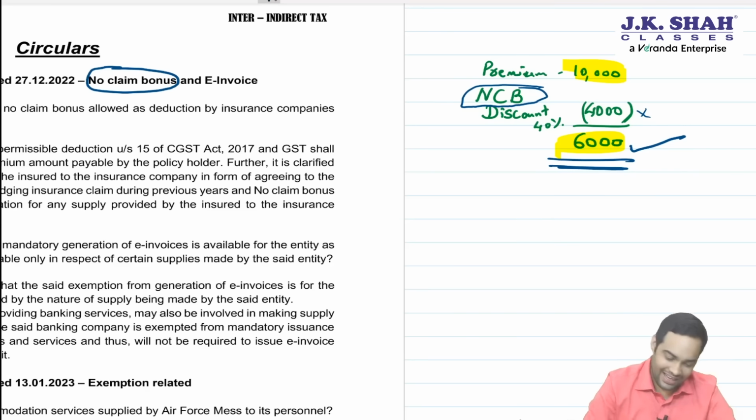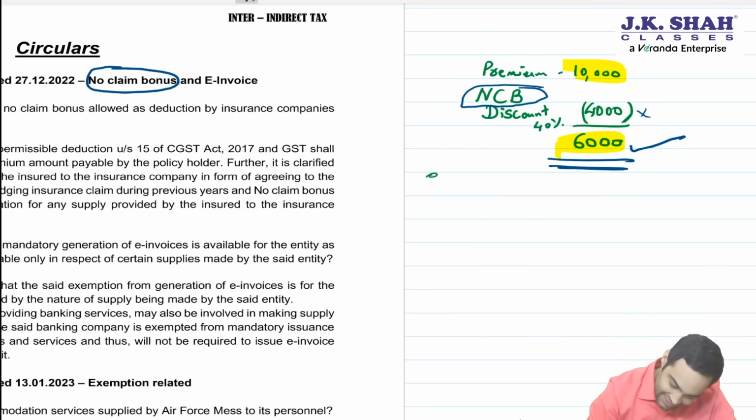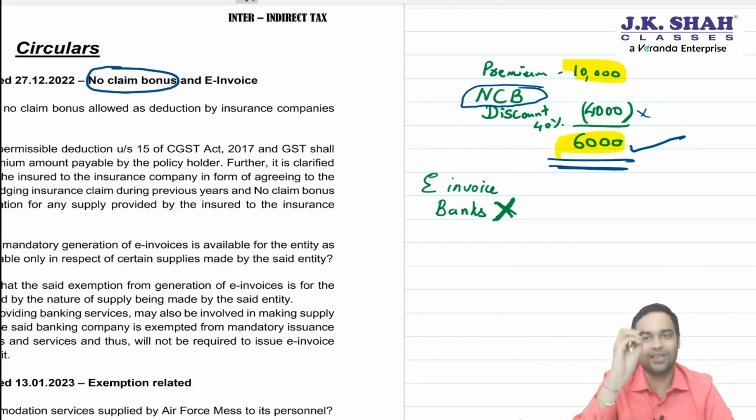Then another clarification is with regard to e-invoice. Again, very interesting. See, banks are not required to generate e-invoice. Correct, sir? Banks are not required to generate e-invoice. Now, what about banks selling gold coins or gold biscuits, that is gold bullion? What about those?